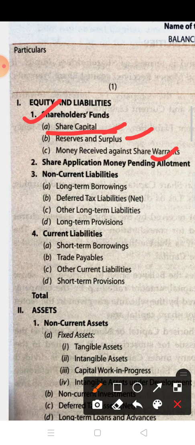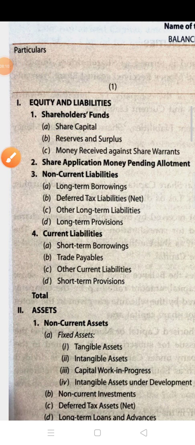Now come to the next topic, the second one: reserve and surplus. Reserve means amount set aside out of profits to meet future uncertainties, prospective losses, or to strengthen financial position. And surplus, the balance in the statement of profit and loss, means accumulated profit not appropriated or distributed as dividend.